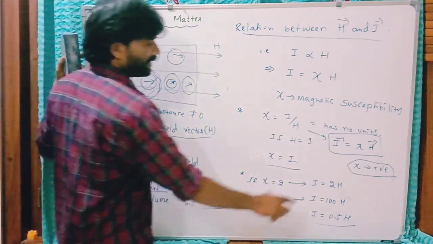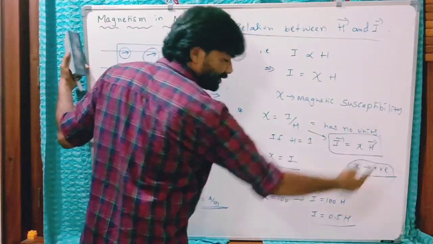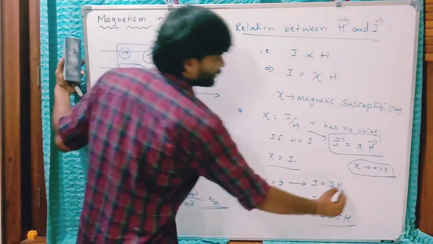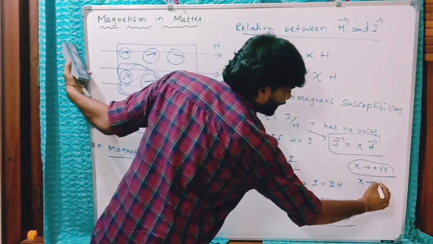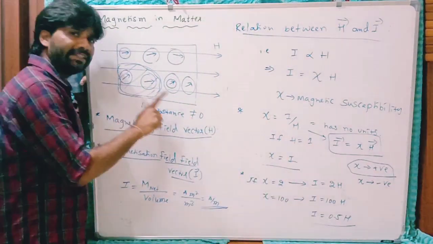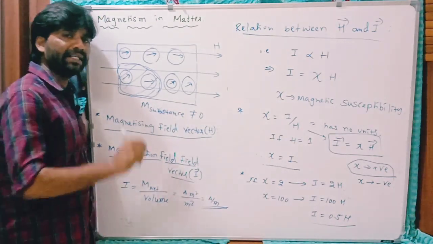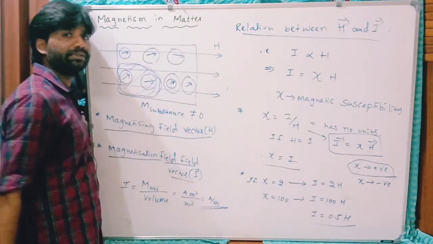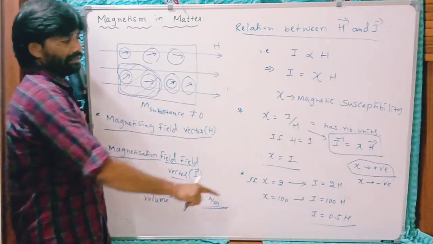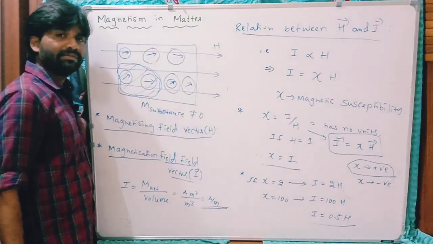In diamagnetic materials, this magnetization is in the opposite direction to H. We will discuss that later in diamagnetic material. So it can also be negative. It can be positive or negative. Psi negative means magnetization is in the opposite direction to the magnetizing field. If psi is more, there will be more magnetization. Clear?